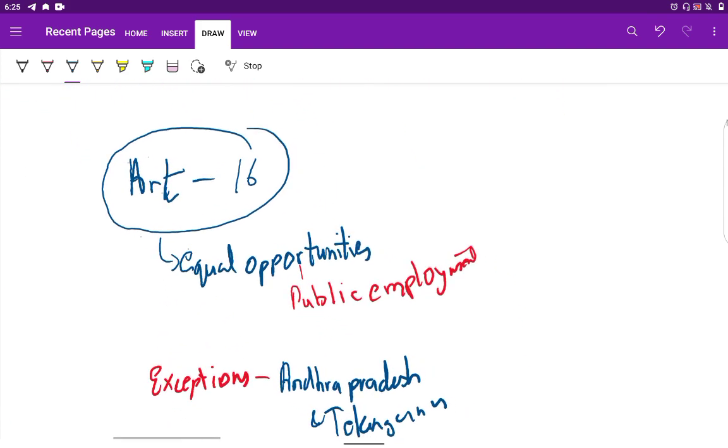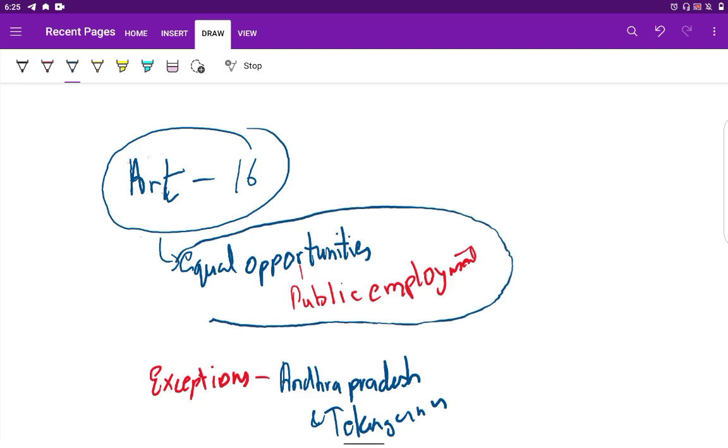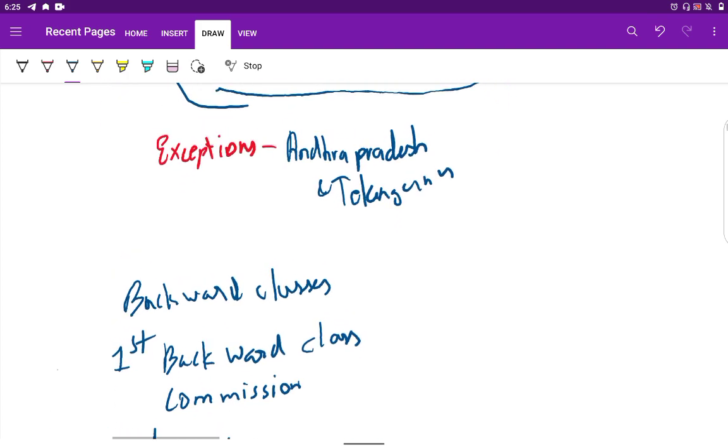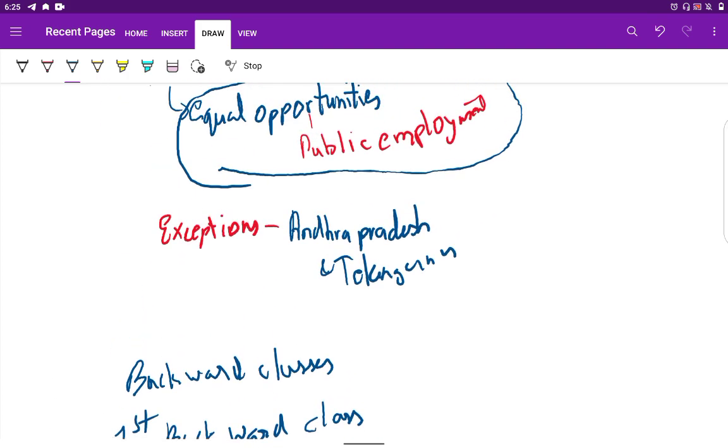Now coming to equality of equal opportunities in public employment. So this is Article 16 of the Constitution. Now there are some exceptions also.